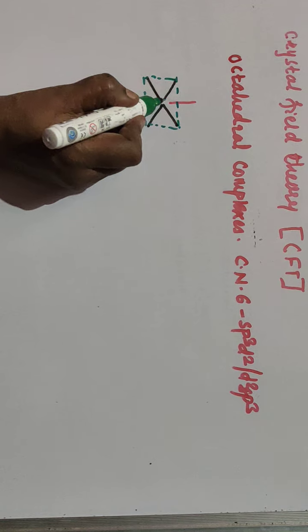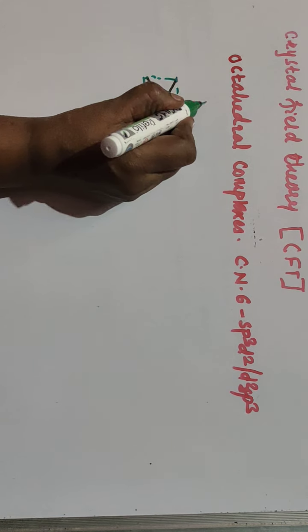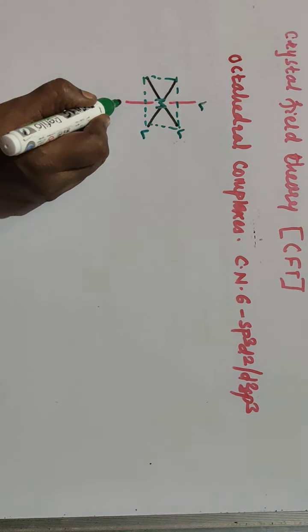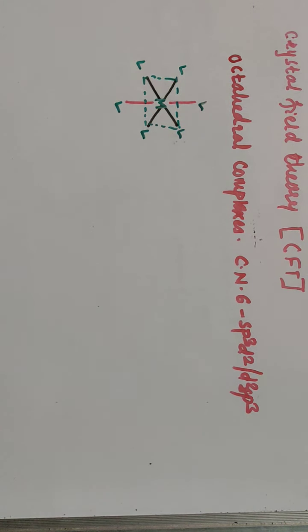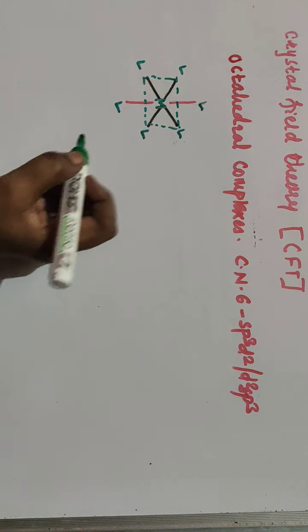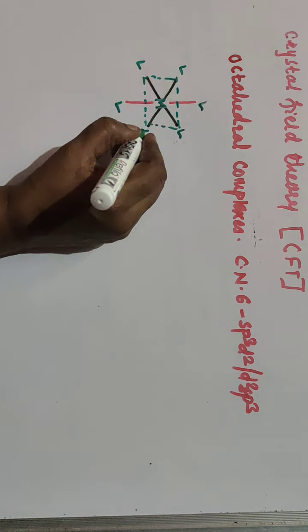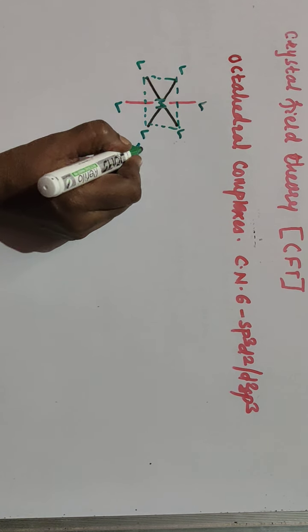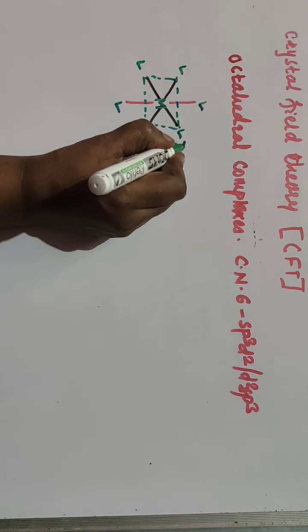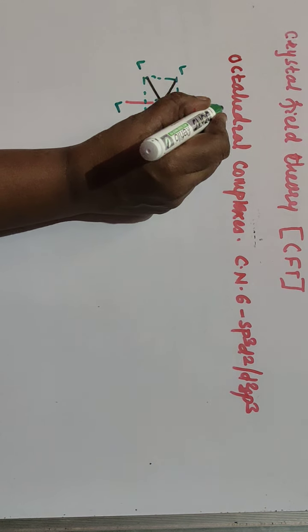At the center there is a metal atom and these are the ligands. Actually this is the structure of your octahedral complex here. So in this case, if you consider this whole axis, suppose this is your x axis, this is your y axis and this is your z axis.